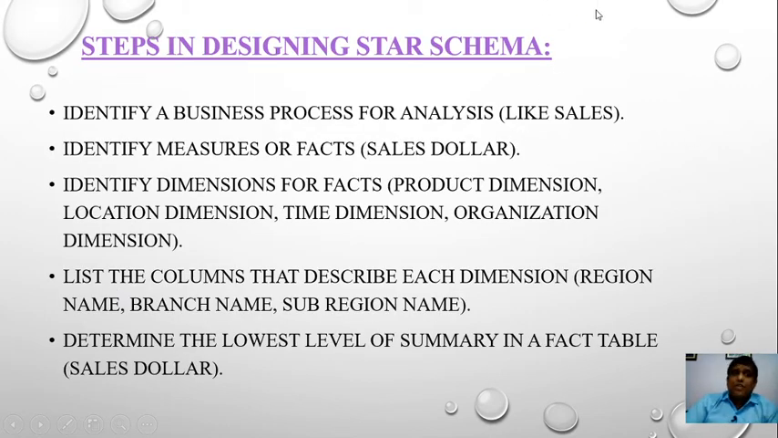There are some steps for designing the star schema. First of all, identify a business process for analysis, like sales. The second step is to identify measures or facts, such as sales in dollars. Then identify dimensions for facts. Which type of dimension are we using? Product dimension, location dimension, time dimension, organization dimension. These are the dimensions we have to identify for designing the star schema. Then list the columns that describe each dimension: region name, branch name, sub-region name. Finally, determine the lowest level of summary in the fact table, meaning sales dollars.